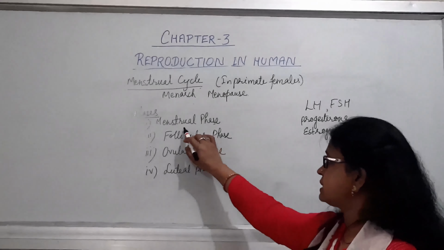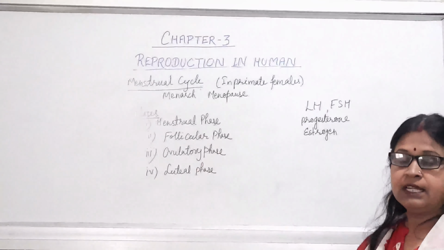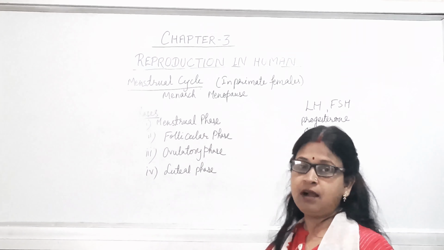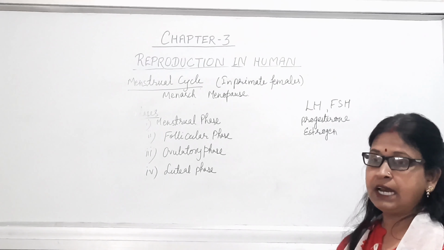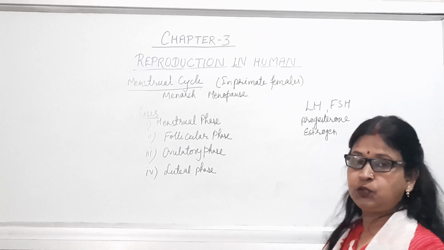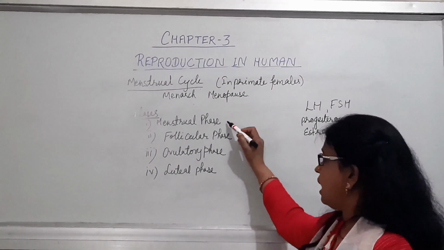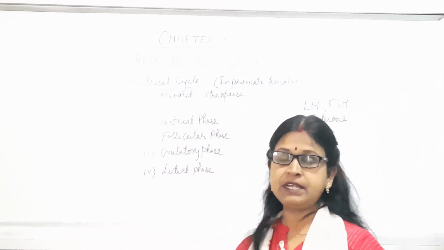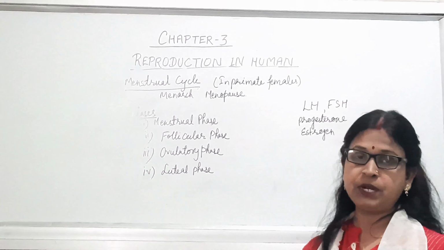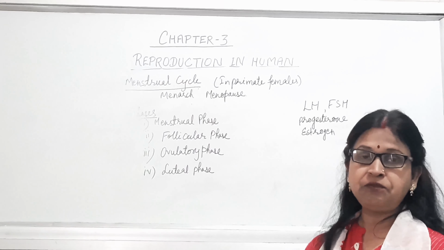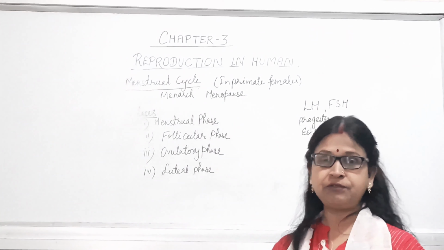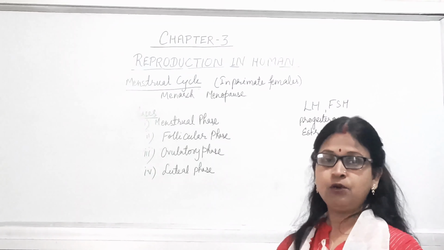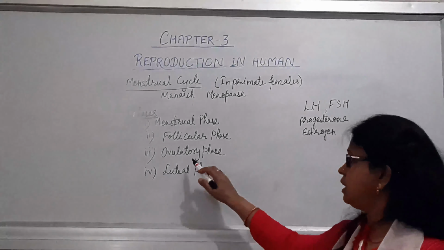Now, first phase is known as menstrual phase or the bleeding phase. The duration of that phase is about 3 to 5 days. During that, the bleeding occurs, in which the unfertilized egg and other parts are thrown out of the body. Then after that, it will enter into the follicular phase. That means development of the follicle. During that phase, the primary follicle will undergo maturation into secondary, then tertiary, and finally it will transform into the Graafian follicle, and the ovum or the secondary oocyte becomes mature and formed. And then it will enter into the ovulatory phase.